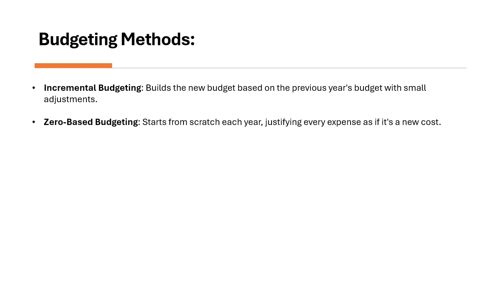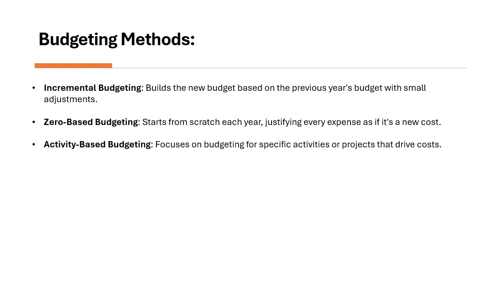Next is zero-based budgeting. Zero-based budgeting starts from scratch every year, justifying every expense as if it's a new cost. For example, you would justify every expense such as security, cleaning or maintenance as though you are building the budget from scratch. So for instance, you would need to explain why you need 100,000 for maintenance even if you spent it last year.